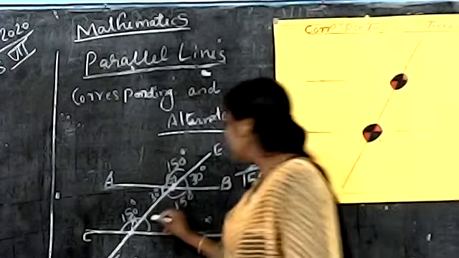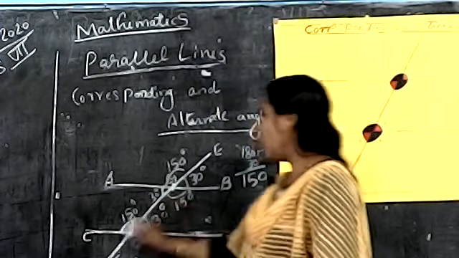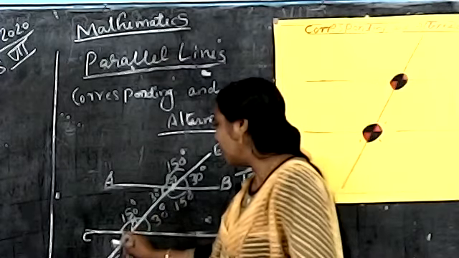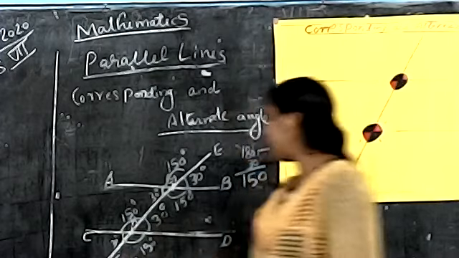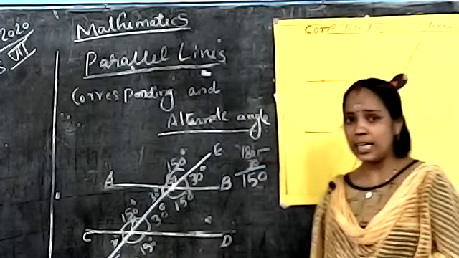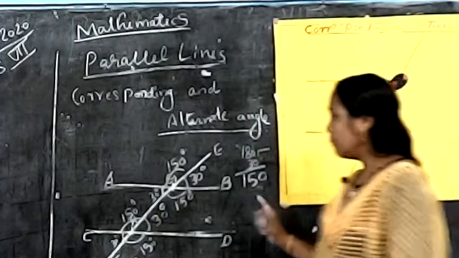Same as 30 degree. One angle is given. At that time, what happened? Opposite sides are equal. This also is 30 degree. This also is 150 degree. What is special about those angles? Which are the corresponding angles? You already found out. Corresponding angles.